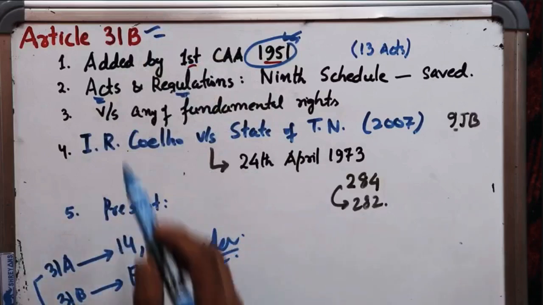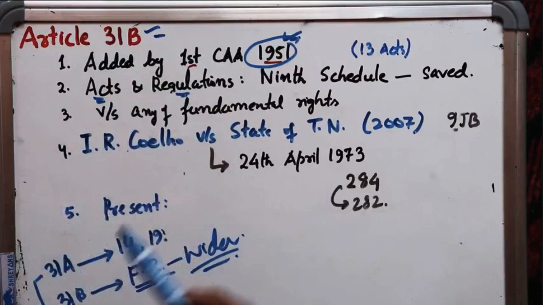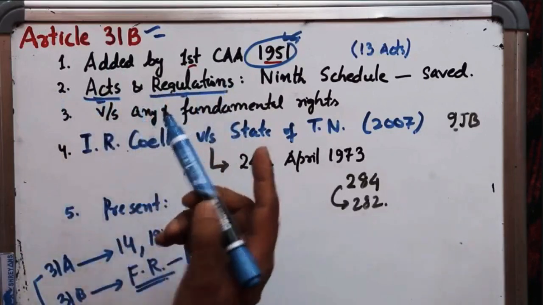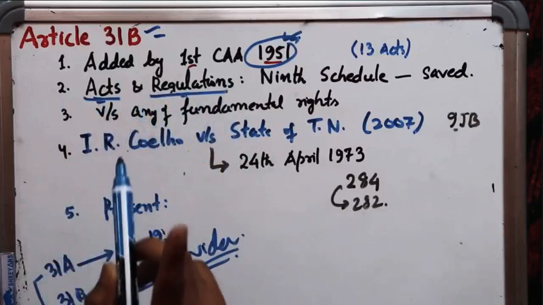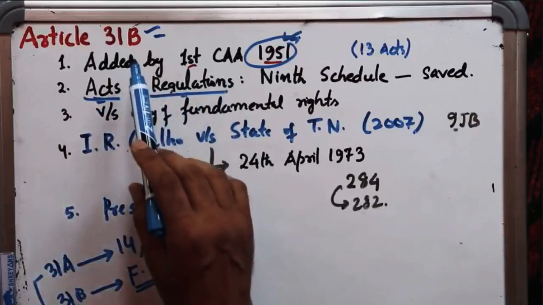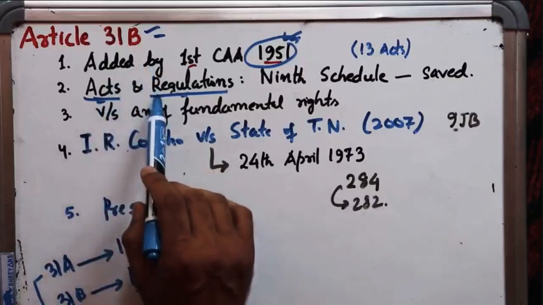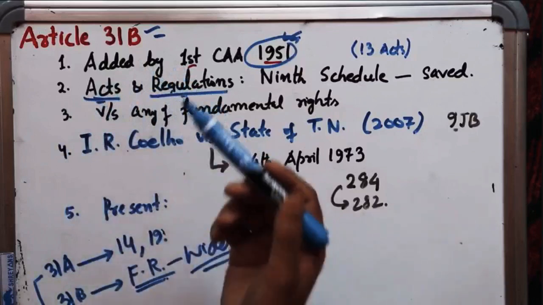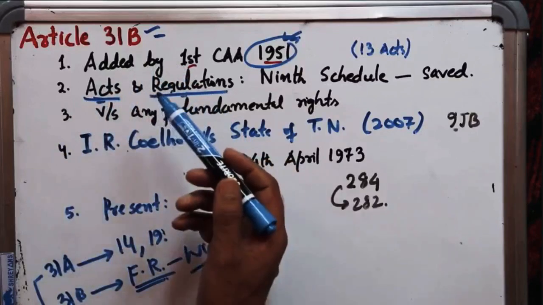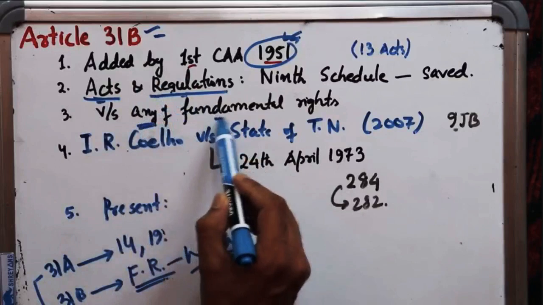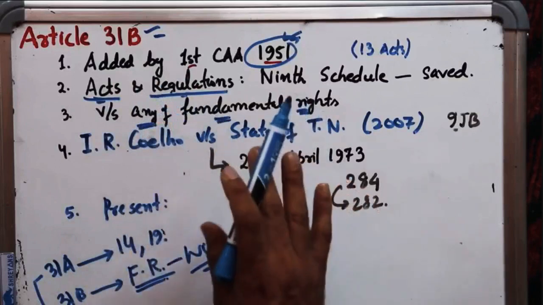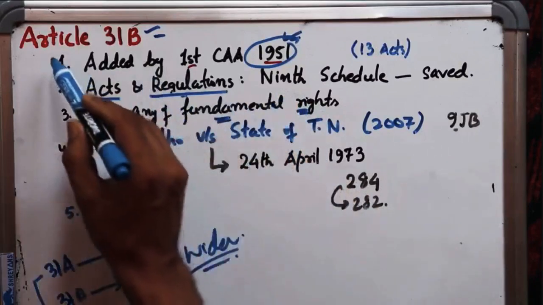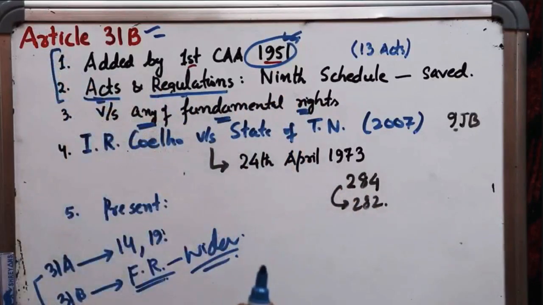So Article 31B was added to the Constitution of India in order to save all the acts and all the regulations by the Parliament as well as by the state legislatures. You must remember, it was added to save all the acts and all the regulations by the Parliament and by the state legislatures from being challenged on the grounds that they are in contravention with any of the fundamental rights, and not just the fundamental rights granted under Article 14 and Article 19, right? So it saved all the laws from judicial review.